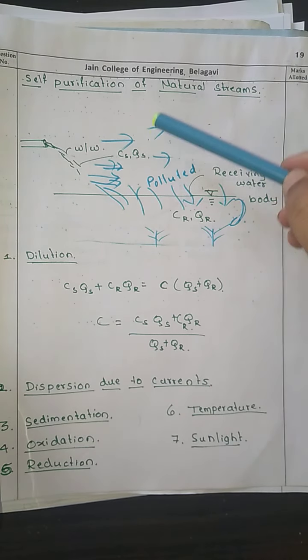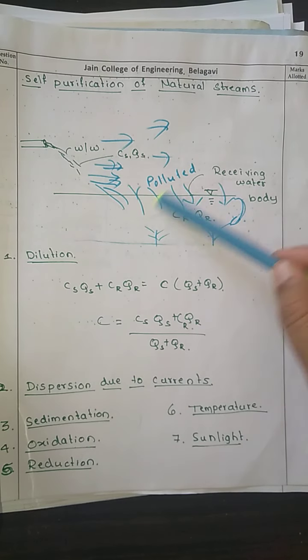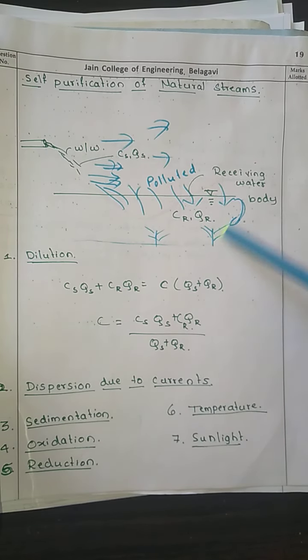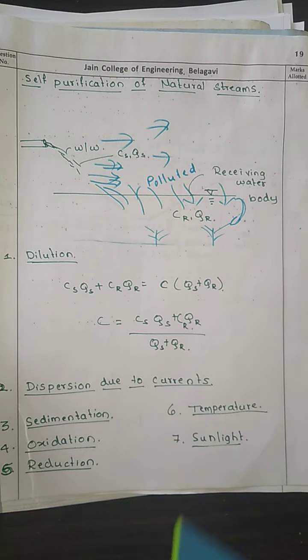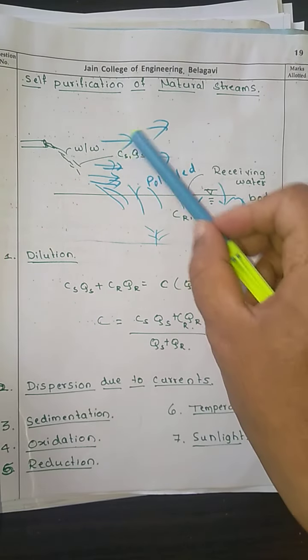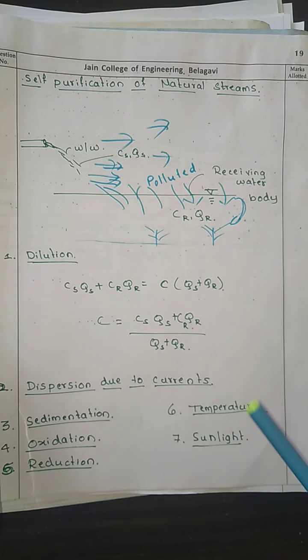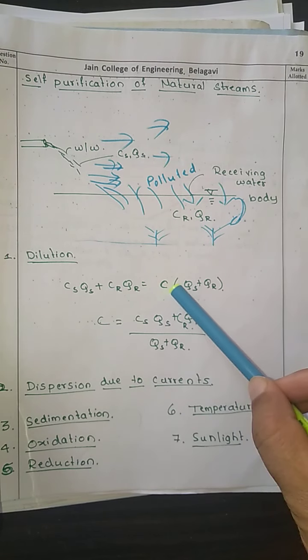Now when the wastewater with concentration Cs and quantity Qs meets the receiving water body with concentration Cr and quantity Qr, the equation becomes CsQs plus CrQr, they are going to mix with each other. Now after mixing, what will happen? They are going to have some concentration, right?